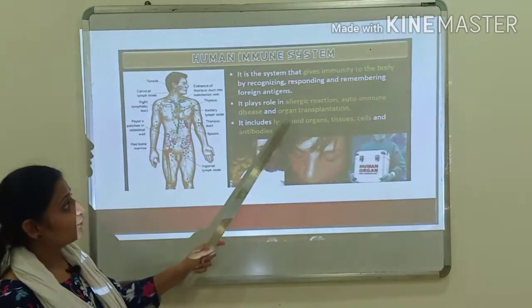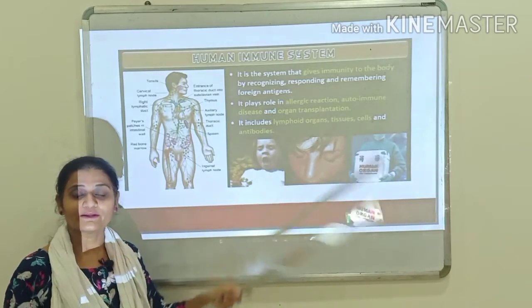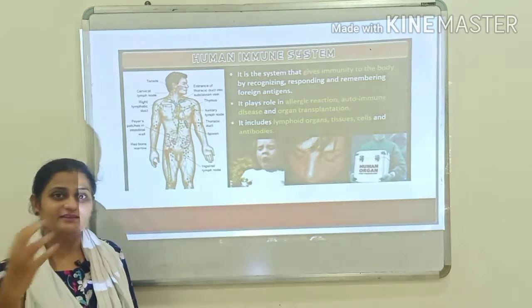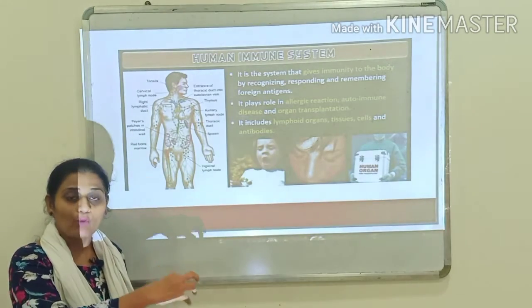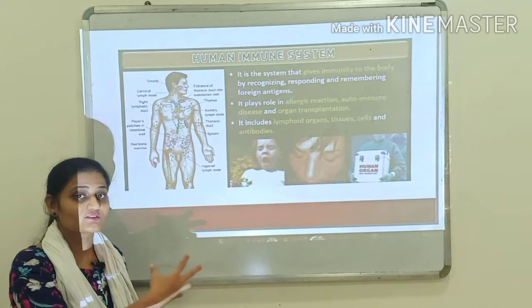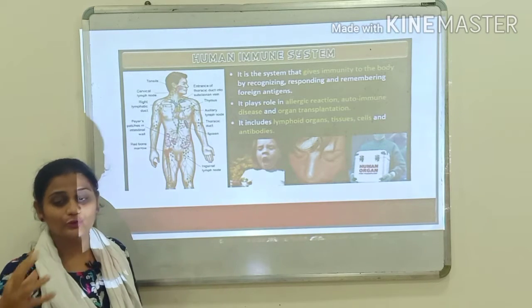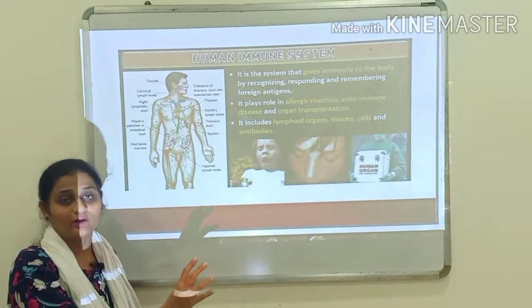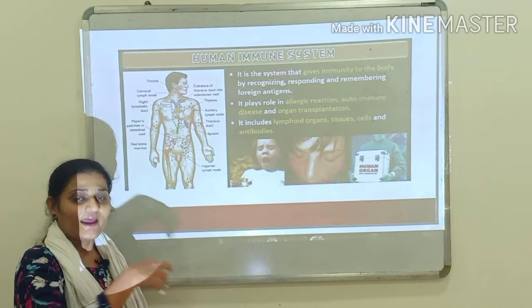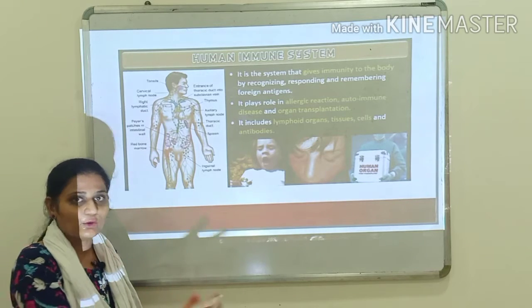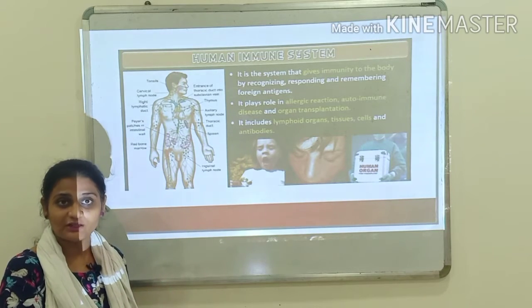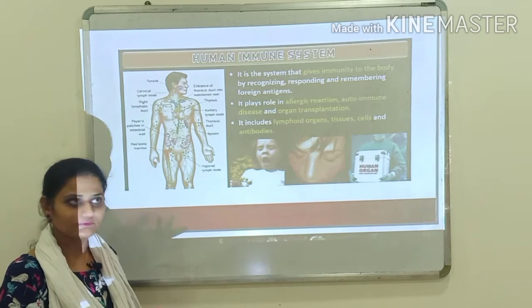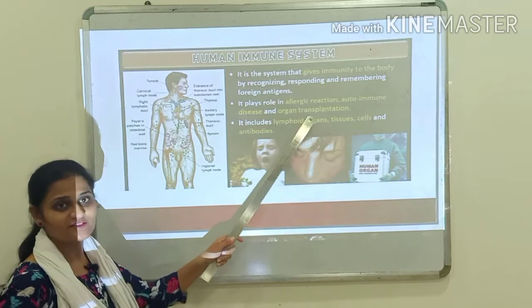Okay, and organ transplantation. Organ transplantation means the organ of one person is given to the body of another person, which is called the recipient. ओके, तो जो डोनर है उनकी बॉडी में से ऑर्गन निकाल के दूसरी बॉडी में ऑर्गन डाला जाता है, and this is done if the organ of another person is not functioning properly, or it is damaged, or it is missing. Okay, so that is called organ transplantation.